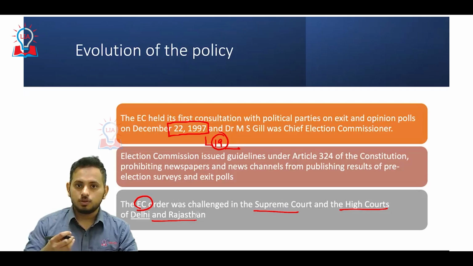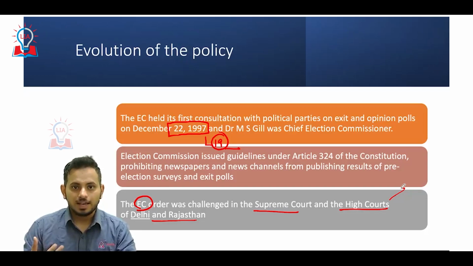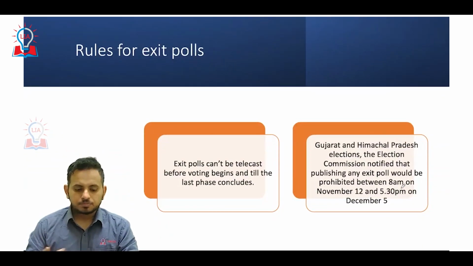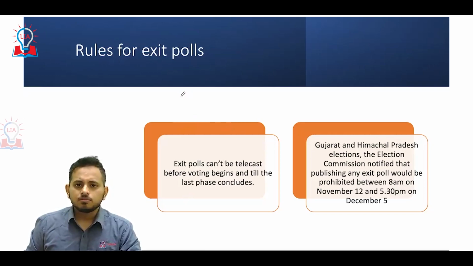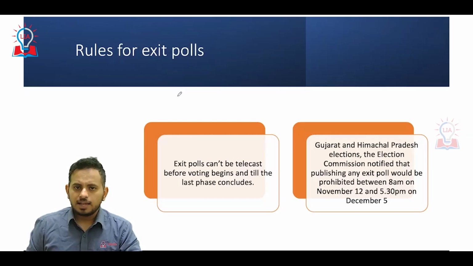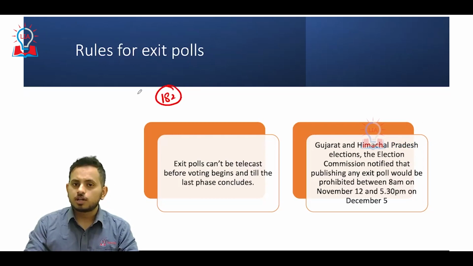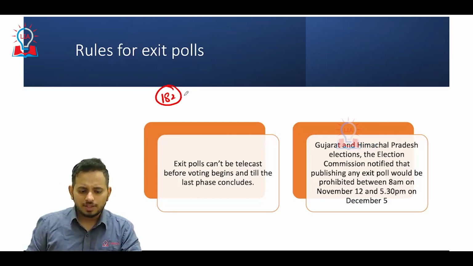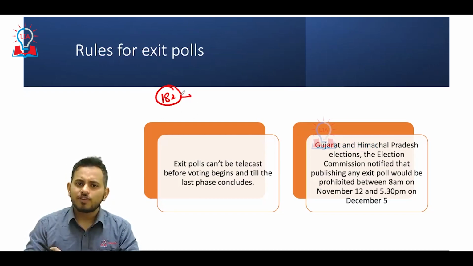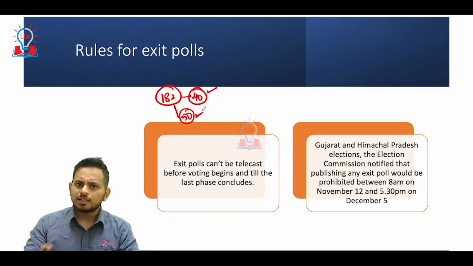When the matter was heard by the judiciary, it came out with some rules to conduct such exit polls. And what are these rules? For example, in any state assembly election, for all the constituencies that are there, the election won't happen on a single day. There would be phases. Let's take the example of Gujarat, which has 182 constituencies. Out of this, you will have 3 or 4 phases of election. For the first 40 constituencies, you will have the first phase, for the next 50 constituencies the second phase, something like this will be divided.